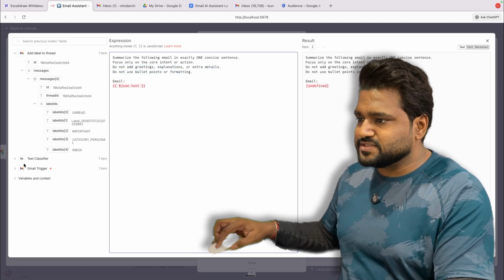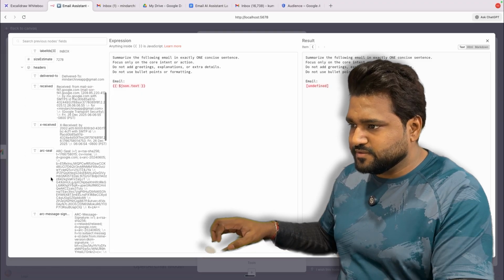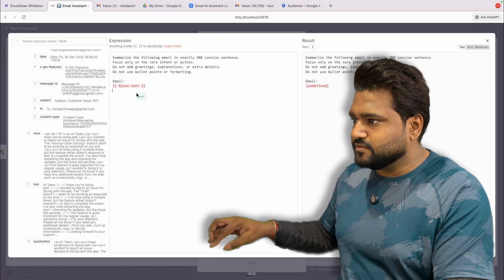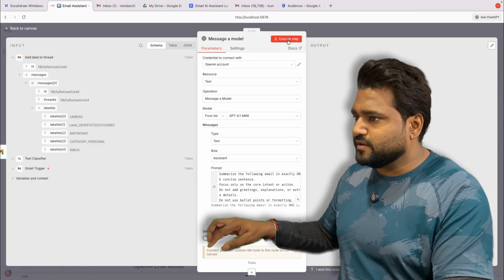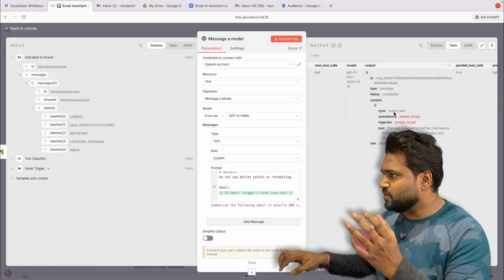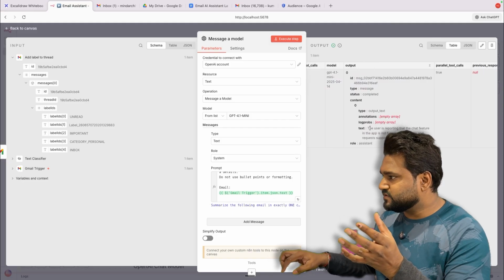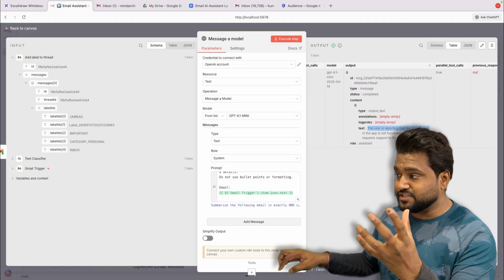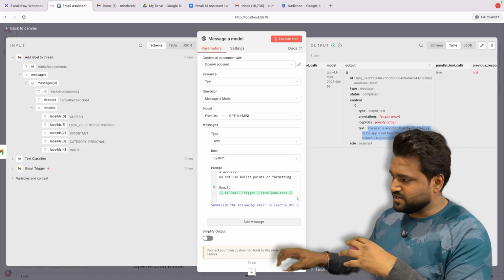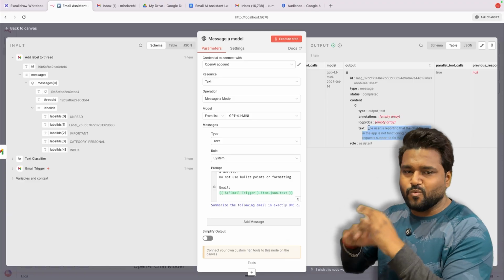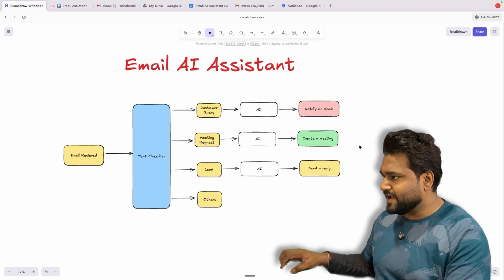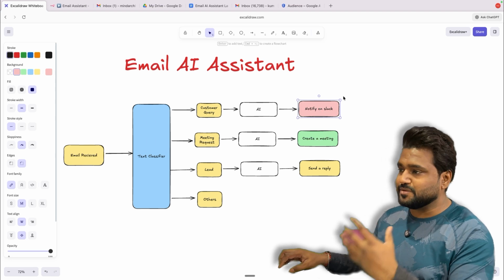Now we need to give this email the right body. So we are going to extract text here. Yeah, this one. Let's delete this. Okay, and let's change this to system. Okay, so this has given us the response, and the exact output which we want is: the user is reporting that the chat feature in the app is not functioning properly and requests support to fix the issue. This is the concise one-line sentence of the email which we sent. Let's pin this.